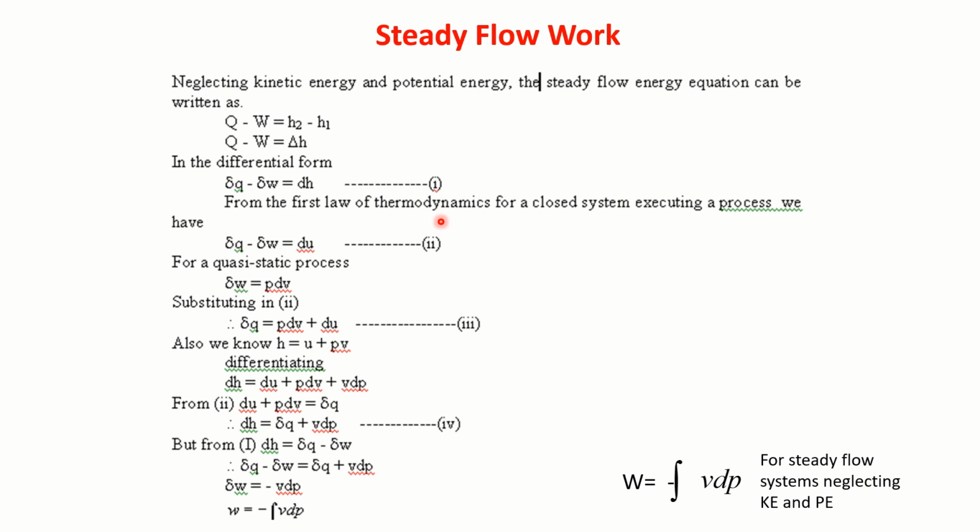Now let us apply the first law of thermodynamics for a closed system executing a process. We know that the equation is delta Q minus delta W is equal to dU.